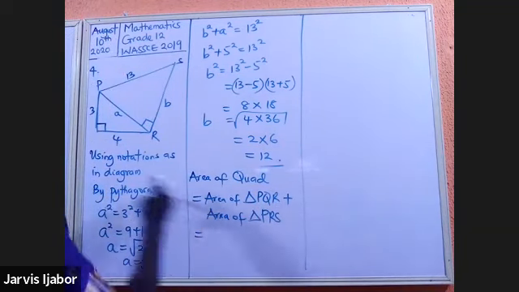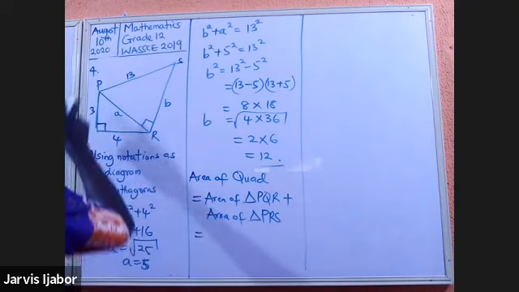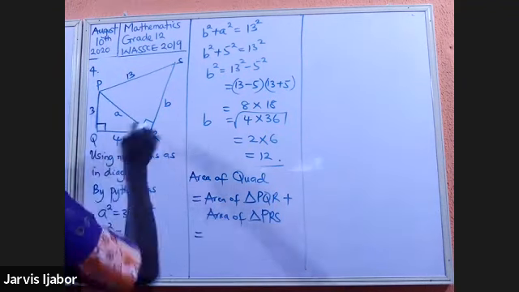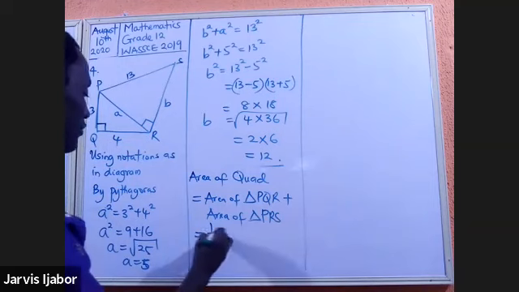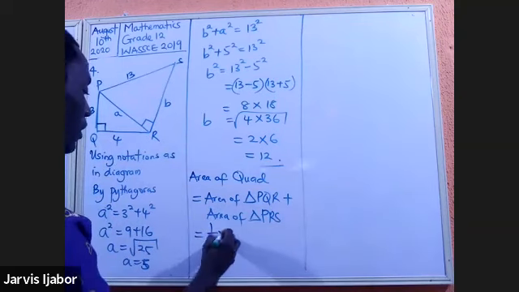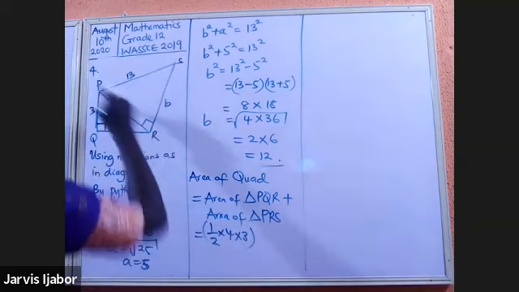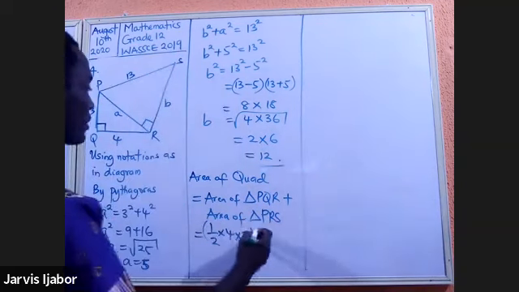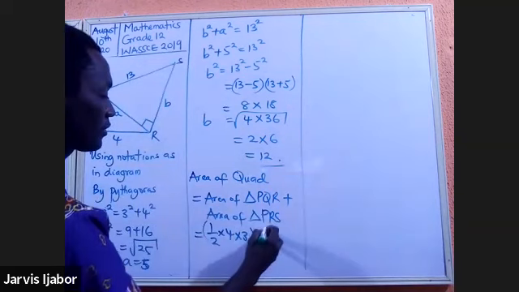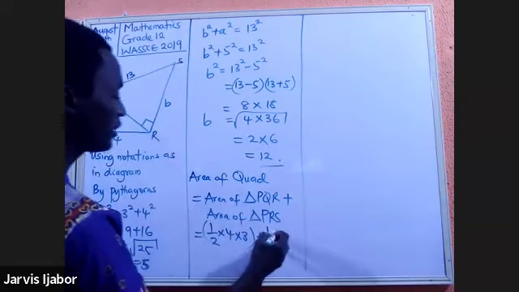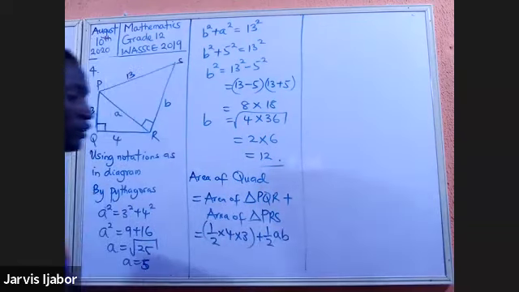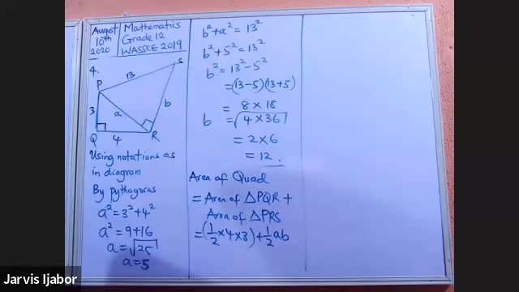The area of PQR will be half times 4 times 3. And the area of PRS will be half of A and B. You know why I've done that? Just to tell my examiner that this answer did not just drop from somewhere.